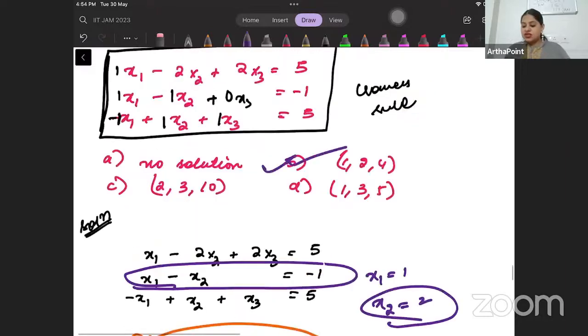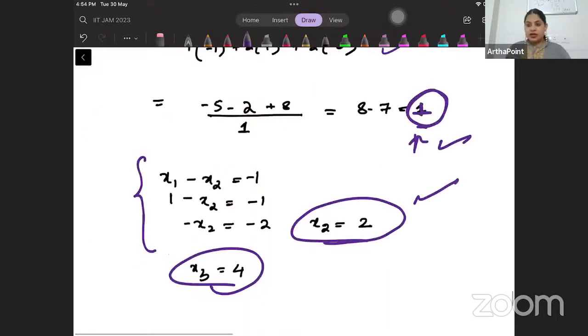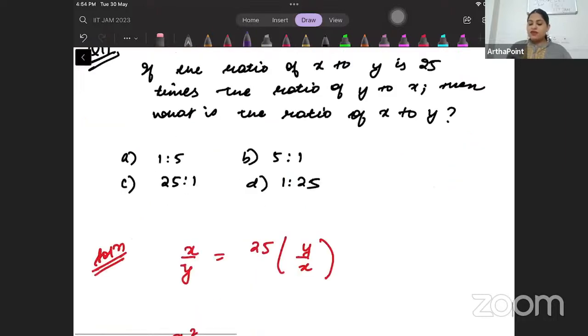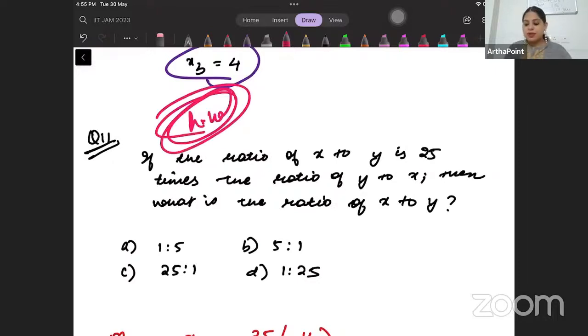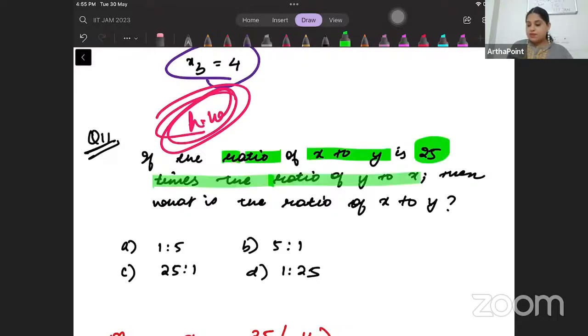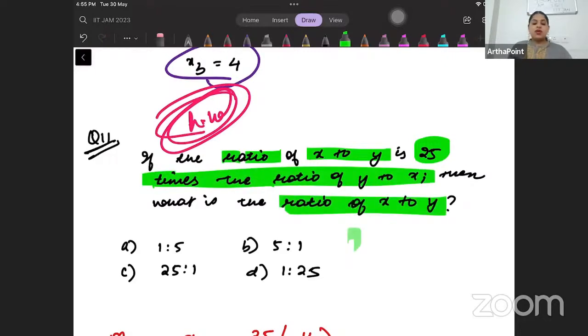Okay. So these are the questions beta that I wanted to take in today's class. I am giving you this as homework. Just try this question. This is again from the sample paper, and try to see if you can solve this. Ratio of x to y is 25 times ratio of y to x. What is the ratio of x to y? And 4 options are given to you. So just go ahead and try to solve this question on your own.